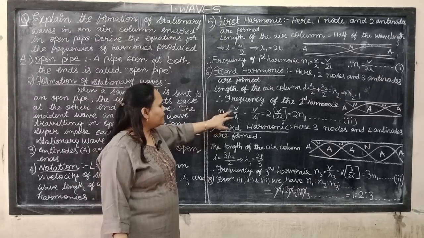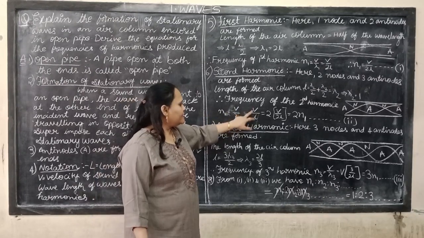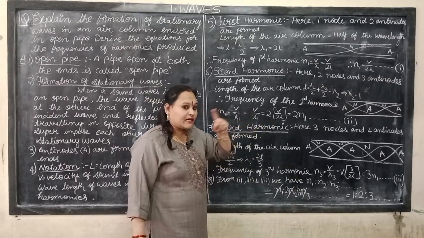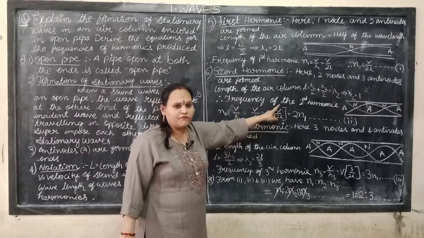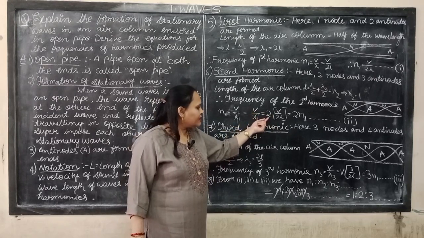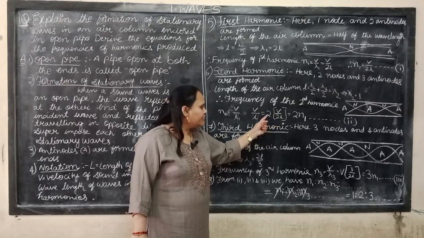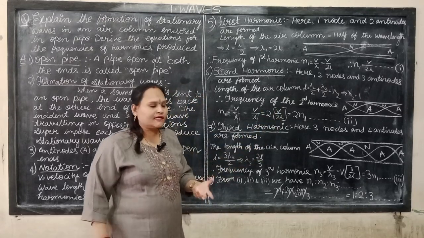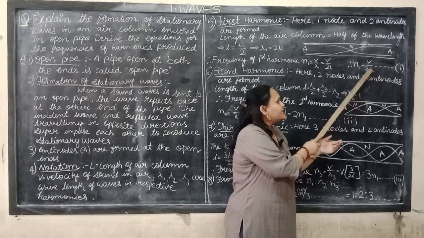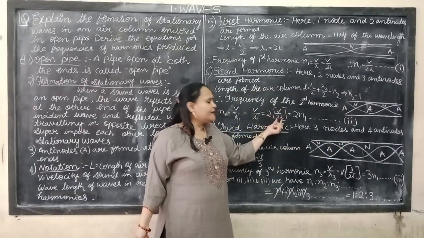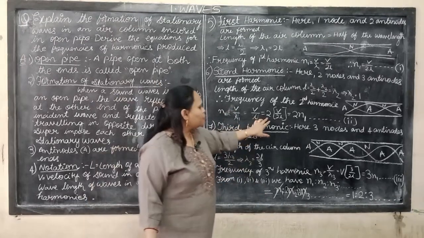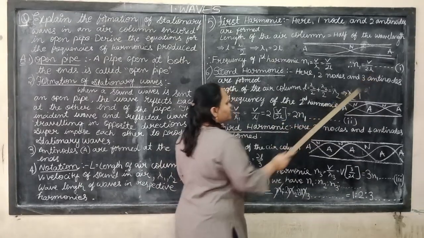Now the frequency of the second harmonic, with the same formula: N2 equals V by lambda 2. Since lambda 2 equals L, N2 equals V by L. Then N2 equals 2 into V by 2L, and the 2s cancel, giving V by L. Our first equation is N1 equals V by 2L. Substituting, N2 equals 2 into V by 2L, which is 2 times N1.